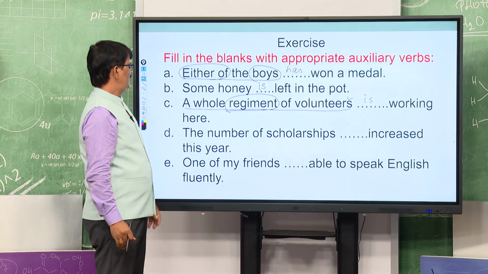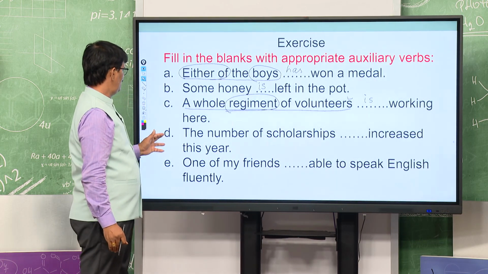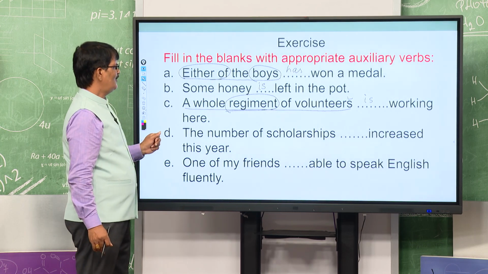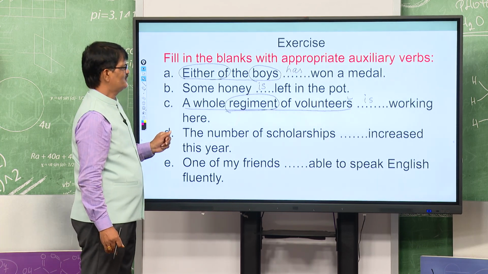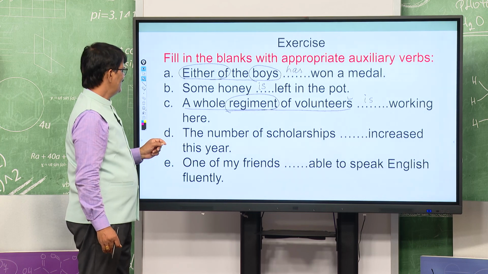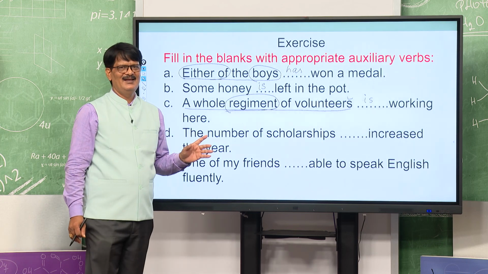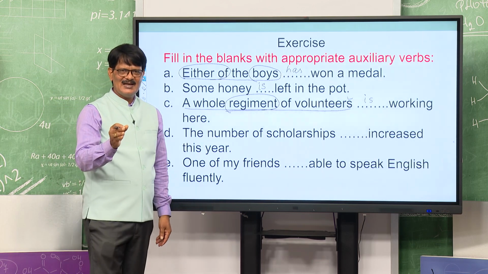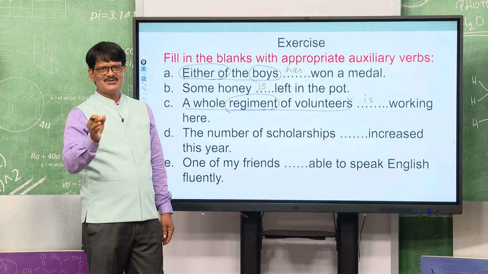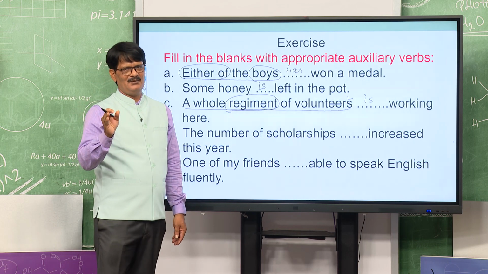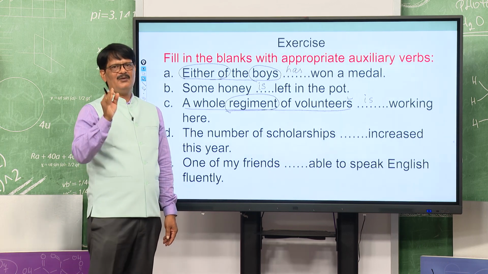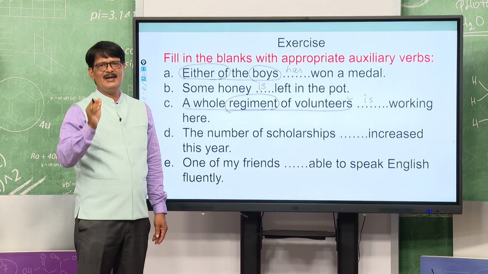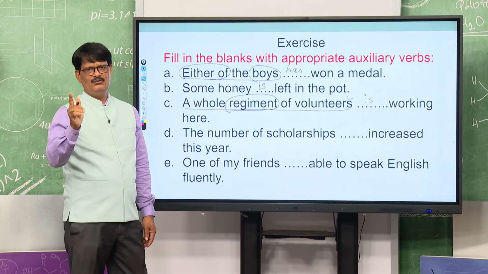Yes. Then we will go to question number D. The number of scholarships dash increased this year. I have discussed vividly the number of scholarships or a number of scholarships. Do not be puzzled, please. The number of is always followed by the singular verb.